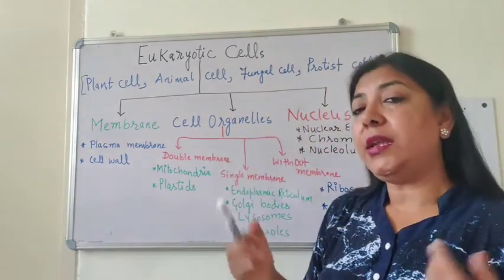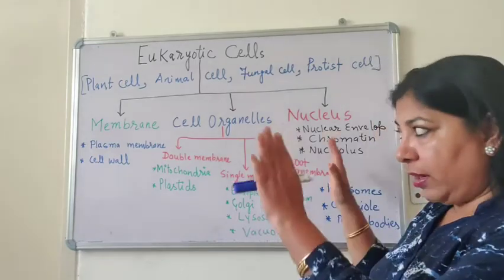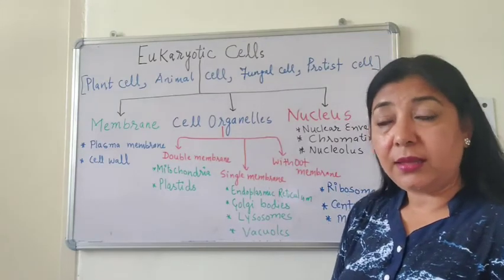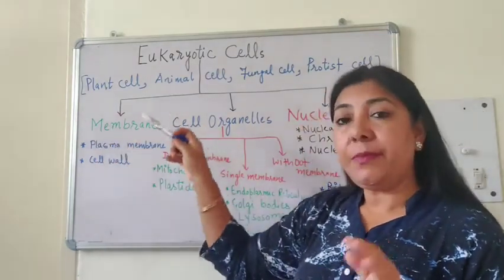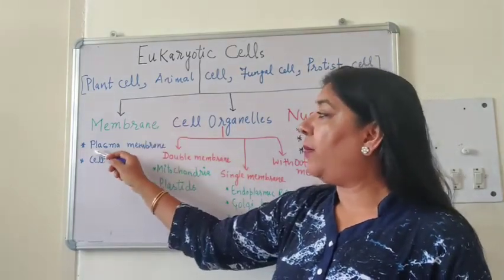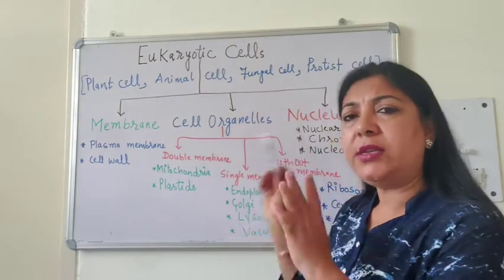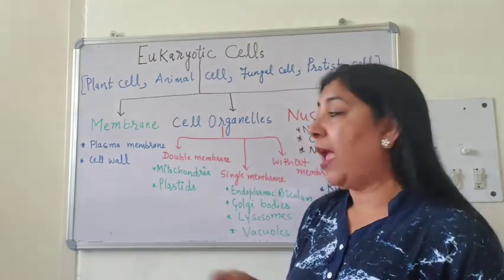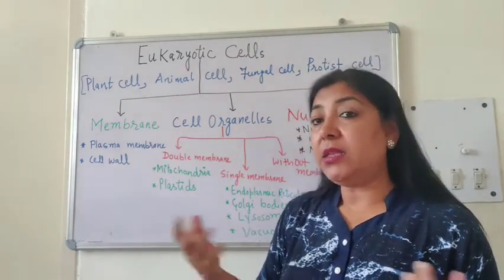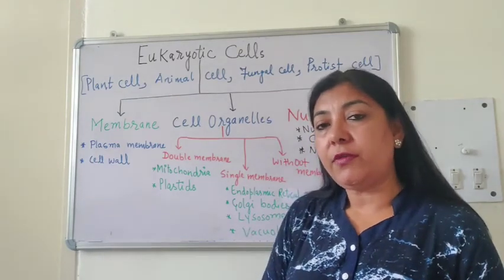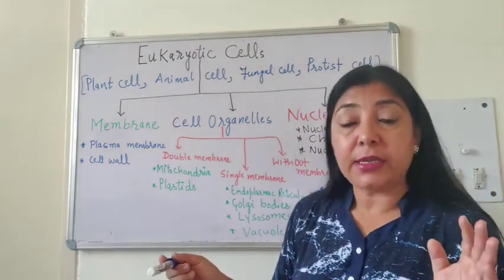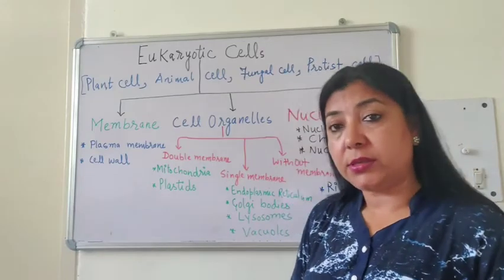Now when you talk about the details of a eukaryotic cell, for convenience, I have grouped them into three parts. What are they? The first one is the membrane part of the cell, the outermost part, where there is a plasma membrane which is there in all the cells, but a few cells have one additional layer, that is the cell wall, and this cell wall may be different in different types of cells. It might not be present, but if it is present, it may show variations.